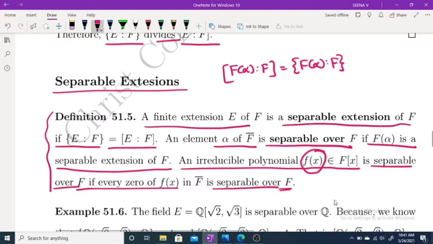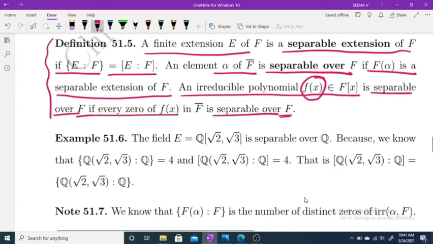Okay, so an irreducible polynomial: an element alpha is separable over F if this condition holds. That means F of alpha is a separable extension of F. An irreducible polynomial is separable over F if every zero of f(x) in F closure is separable over F. Now we are going to discuss an example of a separable extension.